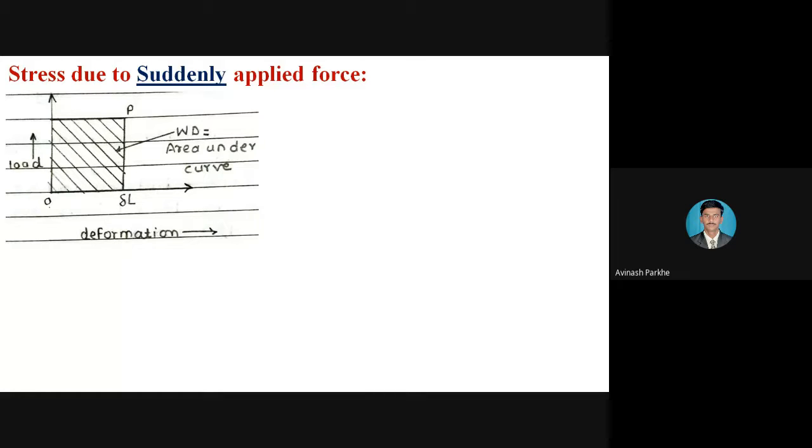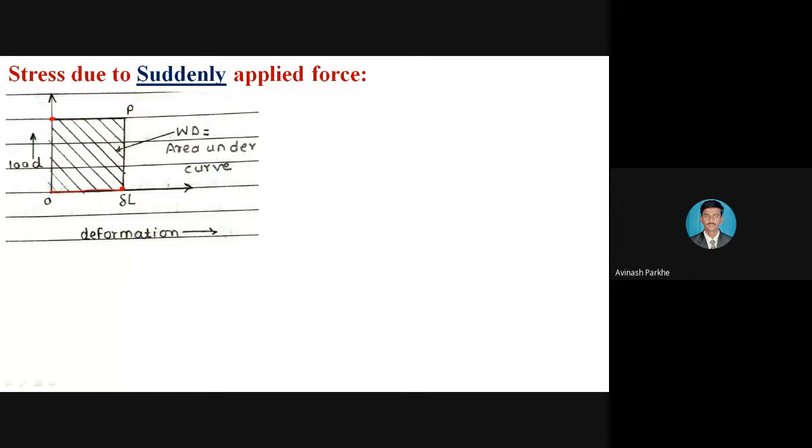Therefore, in this particular figure, this point represents the zero load. If I apply the load, immediately there is a load applied, therefore this is the maximum load point, and immediately there is a deformation taking place. In the previous derivation, there was an inclined line, because that inclined line represents the load increasing in the gradual condition.